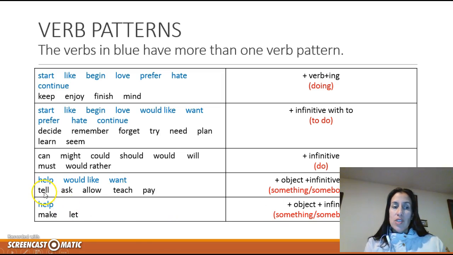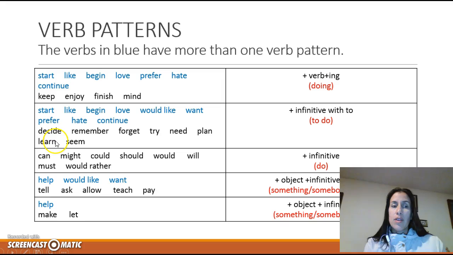But the ones that we have, tell, ask, allow, teach, and pay, the ones that are in black, we only use them with an object and the infinitive with to. And make and let, we also use them with an object, but with the infinitive without to. So this table is going to help you a lot to understand when to use which form of the verbs. A suggestion that I can give you is to make meaningful examples for yourself.